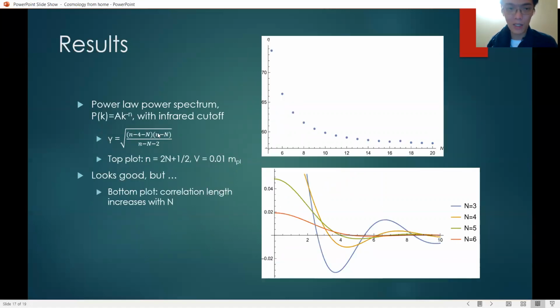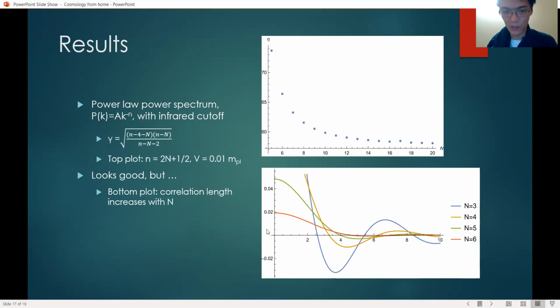The other common power spectrum that people use is this power law power spectrum. It looks like this. In this case, we can calculate gamma as this factor. Again, this is not obvious. It has to be calculated. And then we can take a specific value of little n, that's this one. And again, we take V equals 0.01 Planck mass and we plot it. And then we get a curve that looks like this, which is great. We see that eta decreases with n.